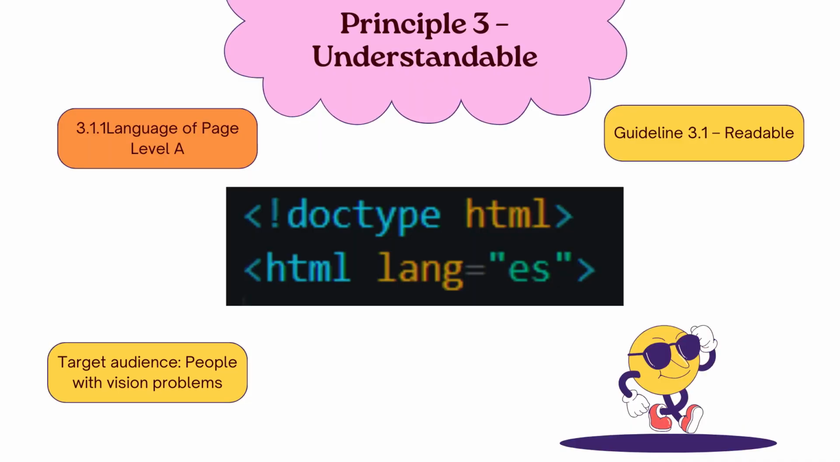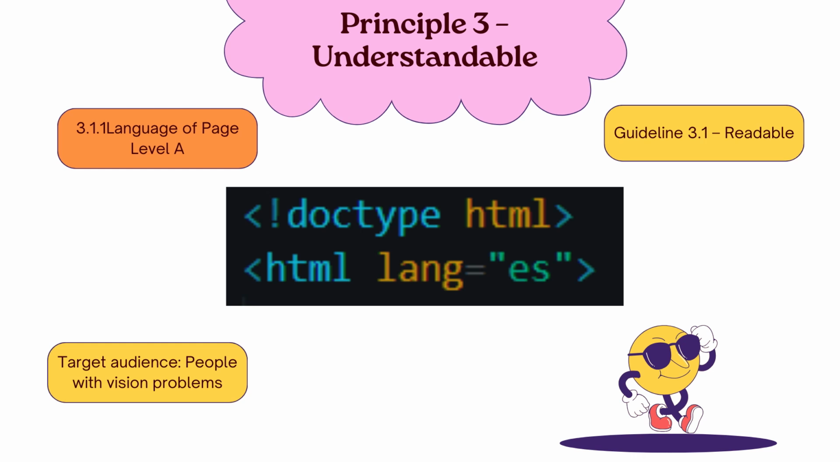Principle 3. Understandable. Information and the operation of the user interface must be understandable. Guideline 3.1 Readable. Make the text content readable and understandable. Success criteria 3.1.1 Language of page, level A. The default human language of each web page can be programmatically determined.